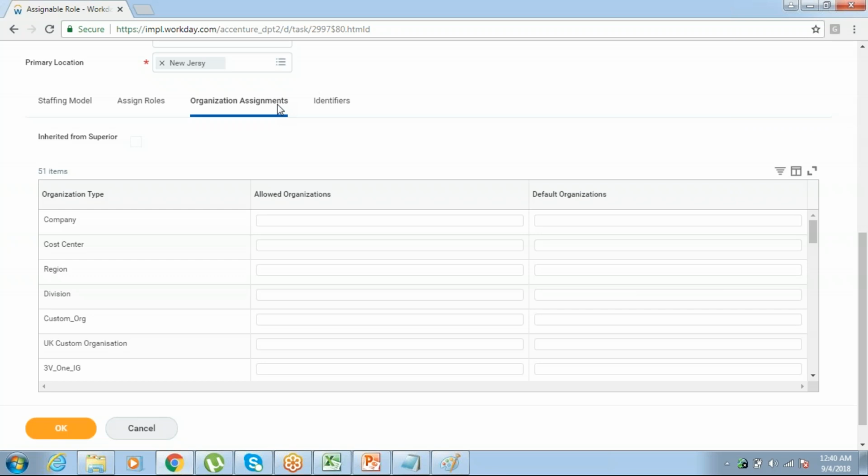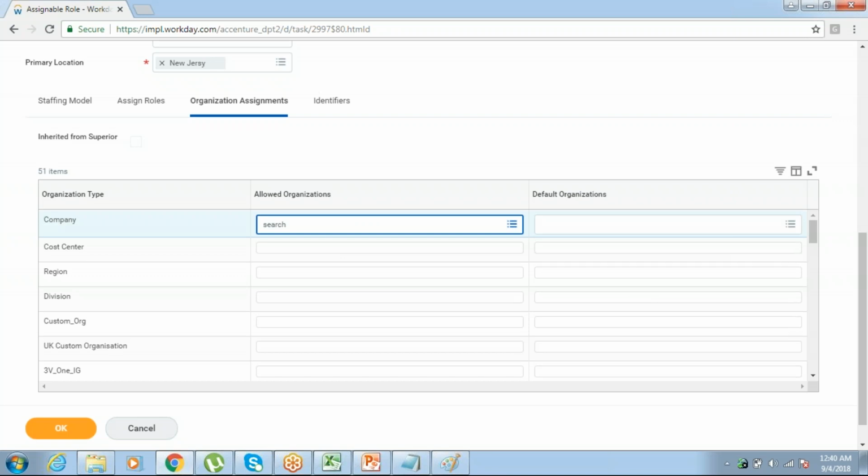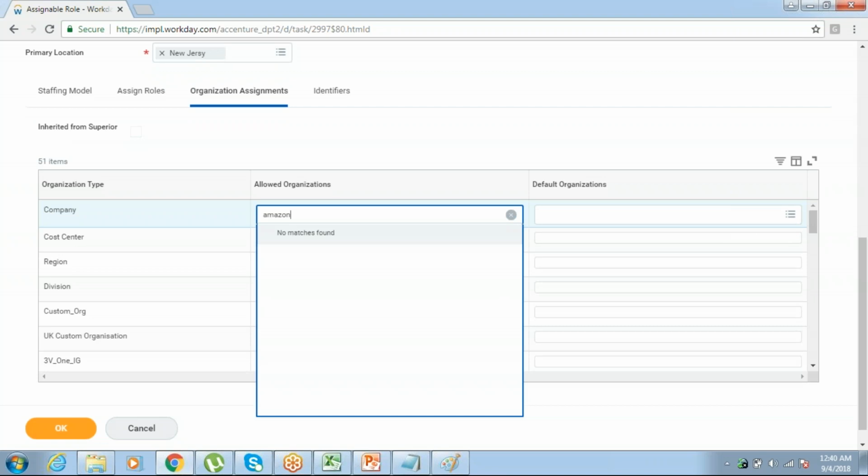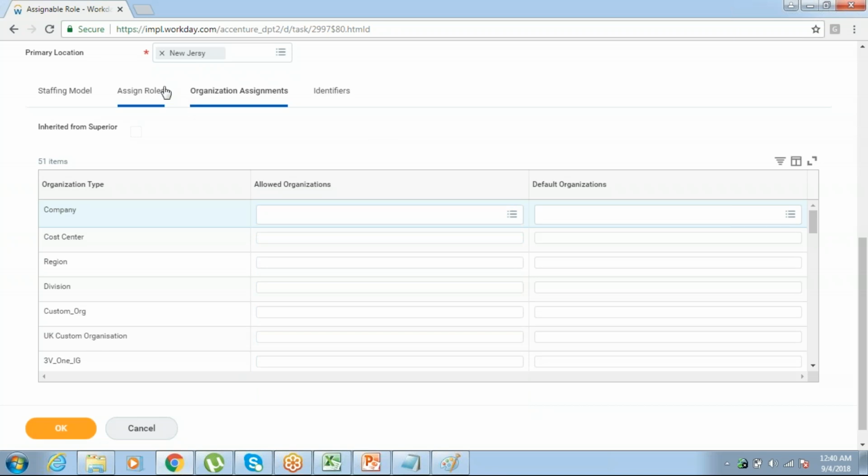Where she sits and works, in which company, under what cost center, under which region, under which division, right? I have to mention all those details also, right? So here I'll create it. Now my company is Amazon. See, I didn't find any results. Why? Because I didn't create any company, right?